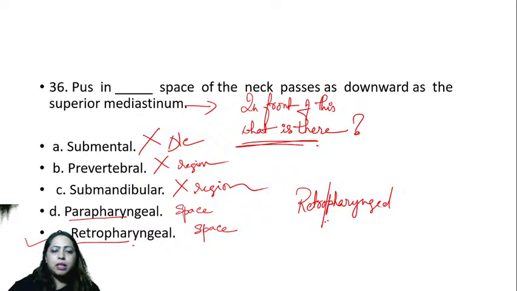So now here the answer is behind the pharynx, it is retropharyngeal. All right. So that is the answer. Yes. Most of you got the answer as E. You can always get confused between para and retro. It is not para. It is not on the sides. It is behind the pharynx. So that is the space that is occupied by the superior mediastinum. Okay, next one.